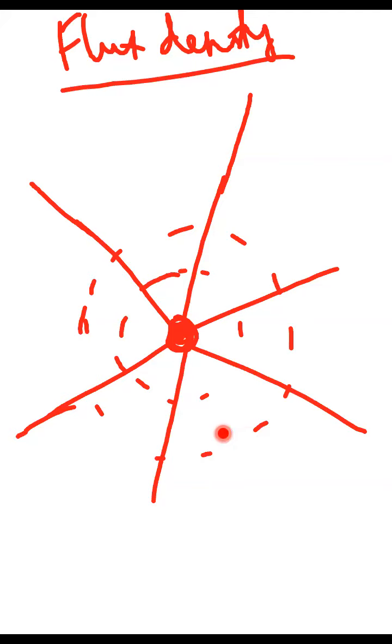One fellow is standing here, another fellow is here. Who will observe more flux lines? Somebody is giving a wrong answer, and somebody has given the correct answer. Or for clarity, you take a 1 meter line here inside the circle, and the same 1 meter line here. Same arc length. I have drawn some arc length here.